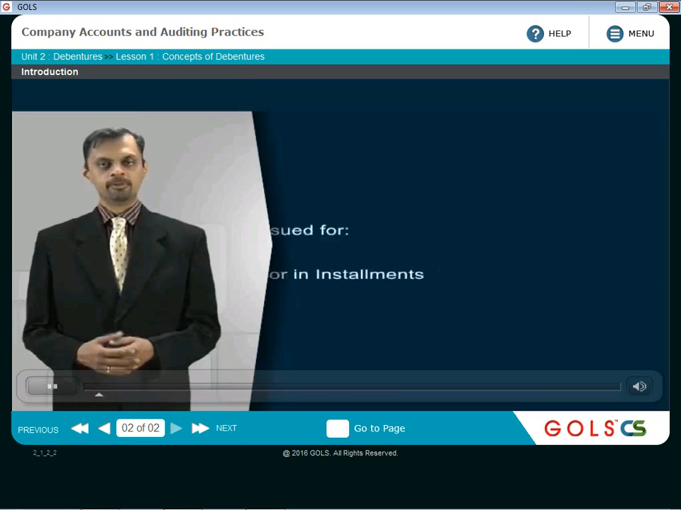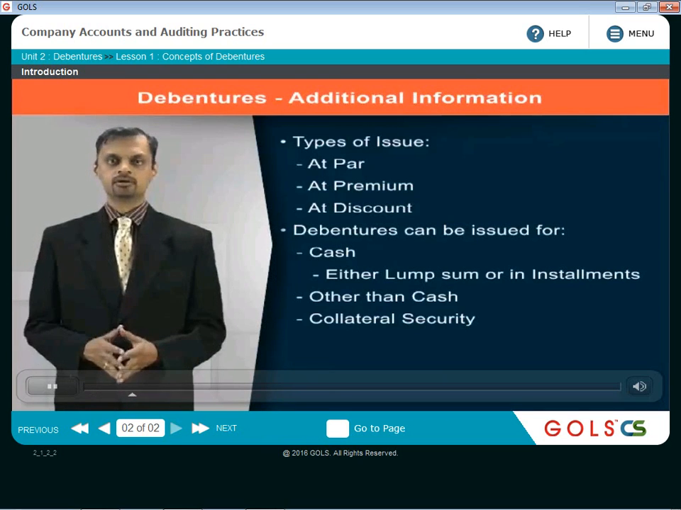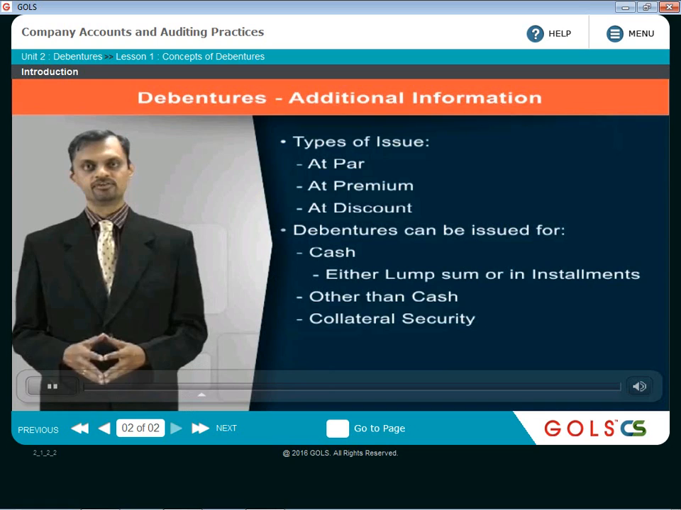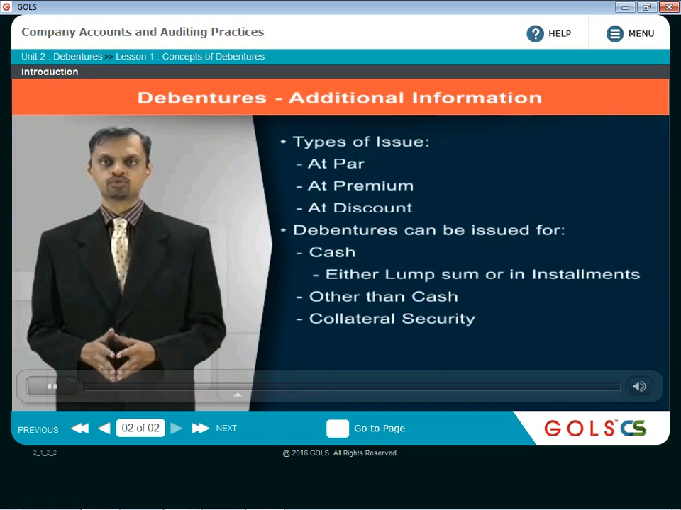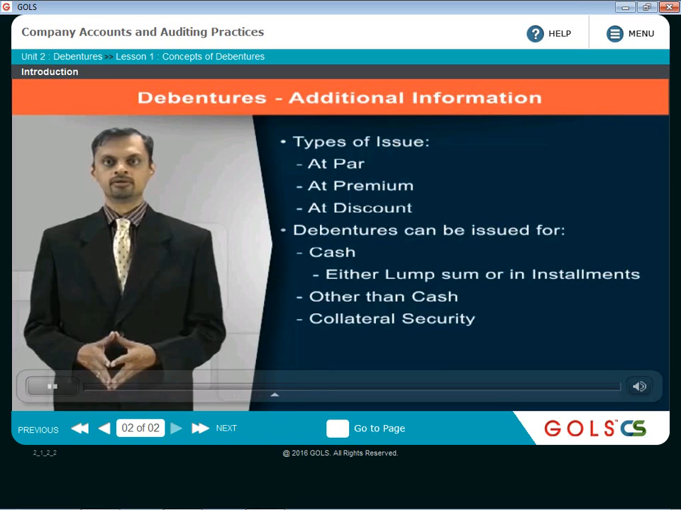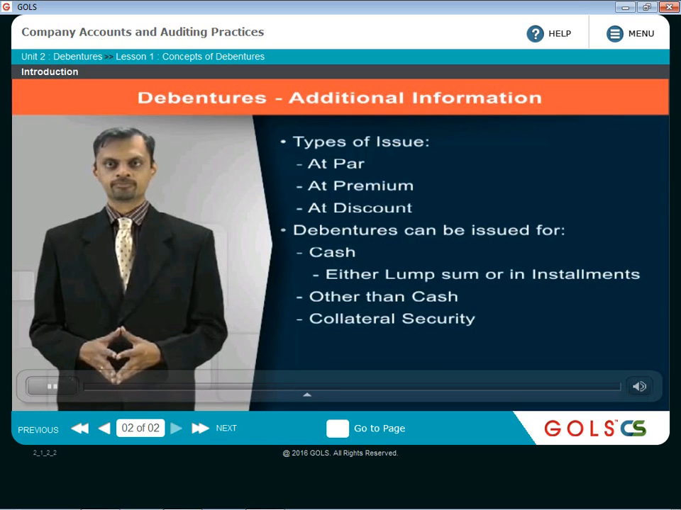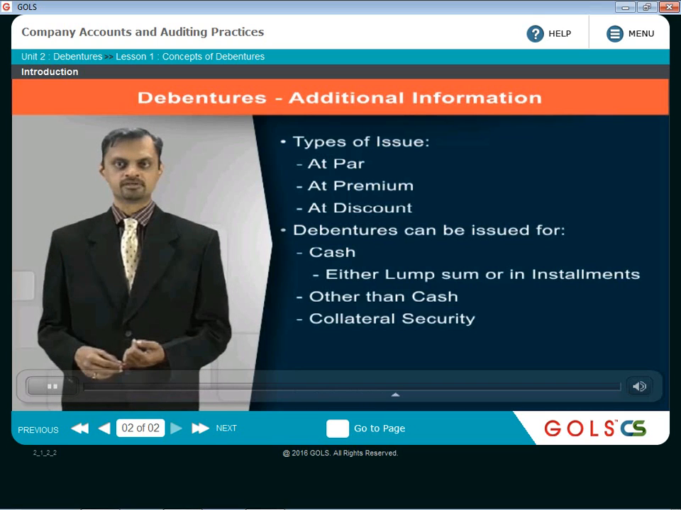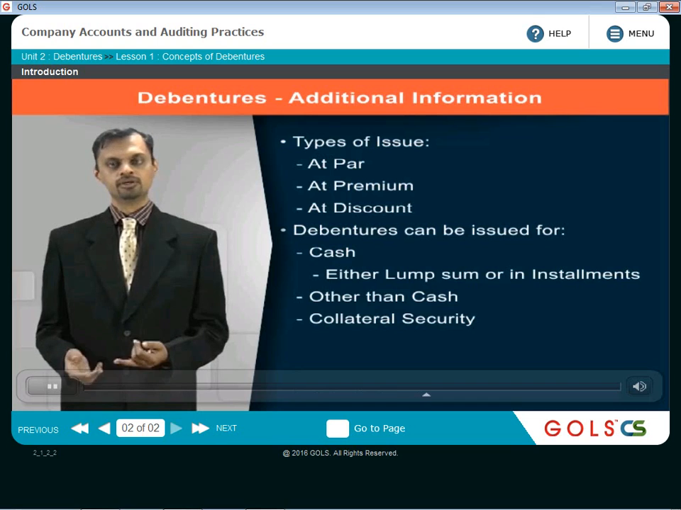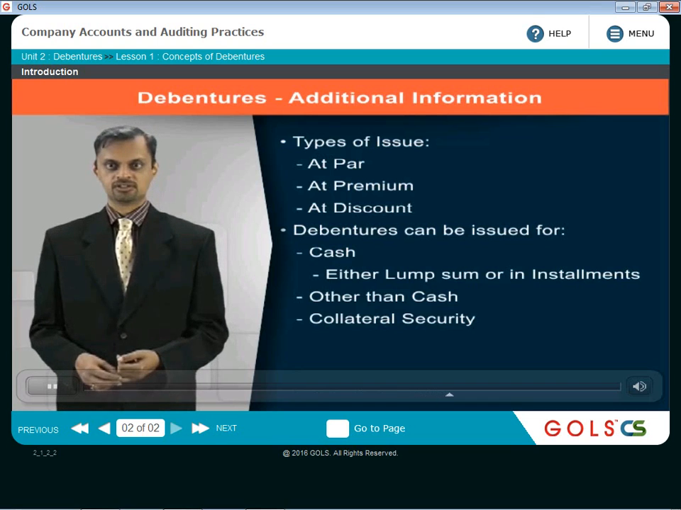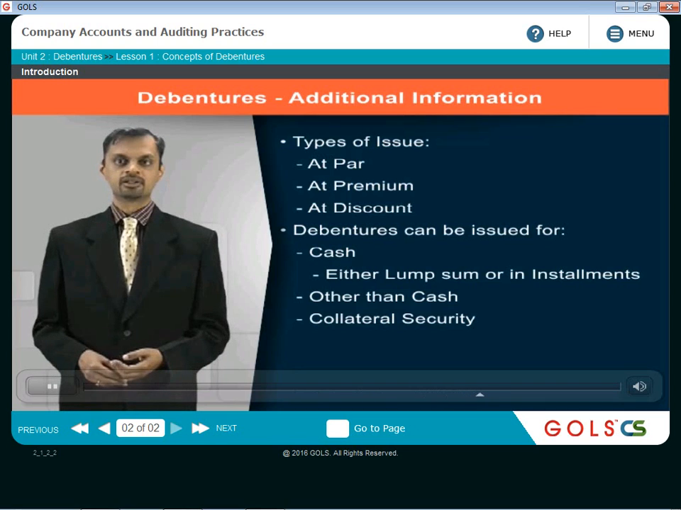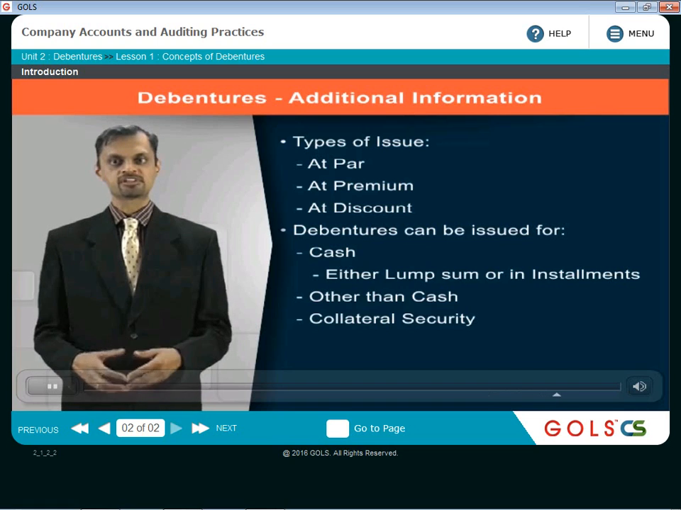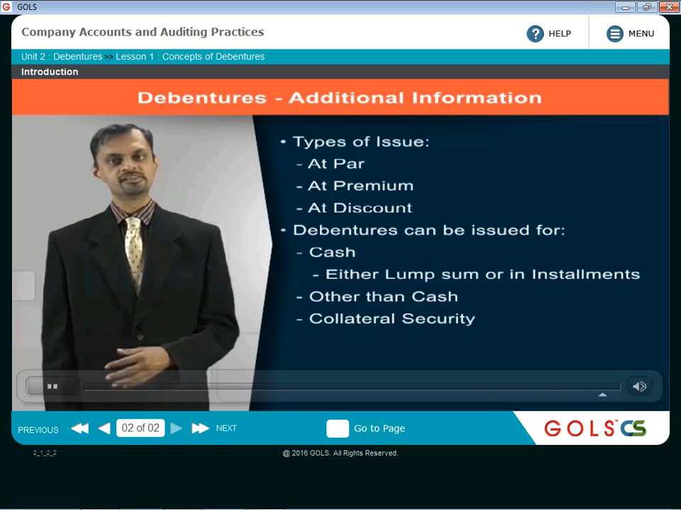Now the debentures can be issued either at par or at premium or at discount, unlike shares which cannot be issued at discount as per the Companies Act 2013, except sweat equity. But debentures can be issued at discount. Debentures can be issued for cash, and this cash can be taken either lump sum or in installments, or they can be issued for consideration other than cash. And the third way the debentures can be issued is as collateral security. Now what we mean by each of these things, that we'll study now in detail.